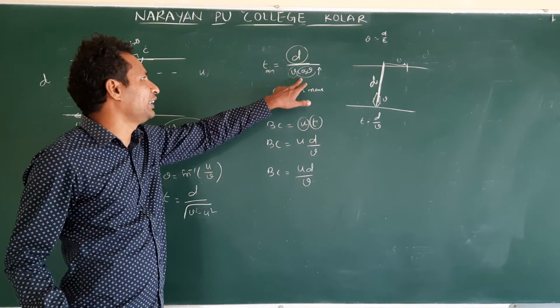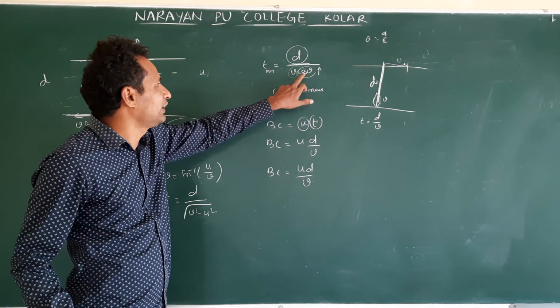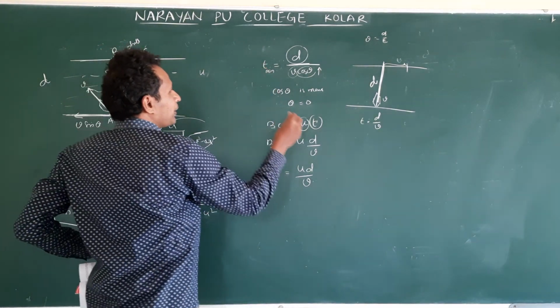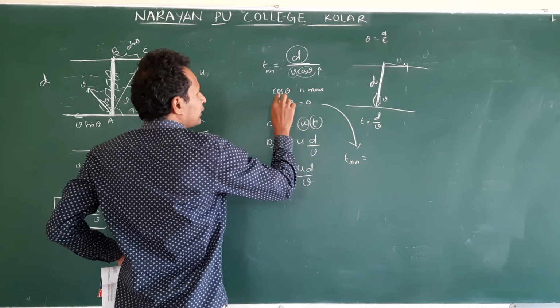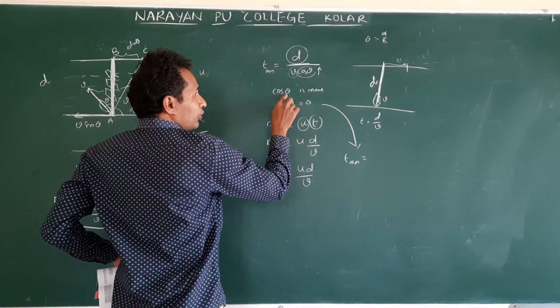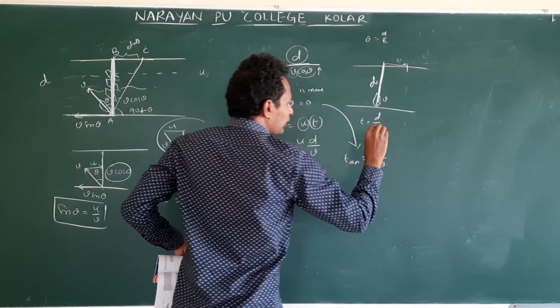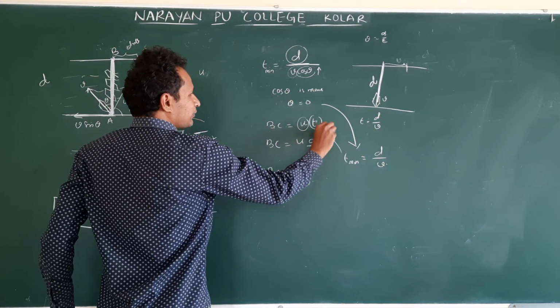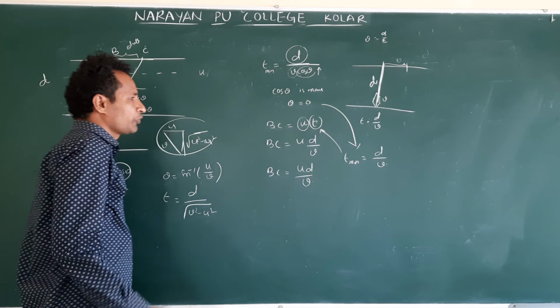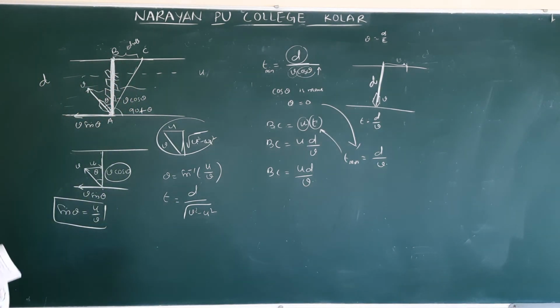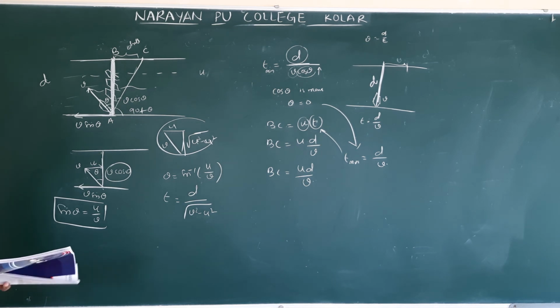Okay? Here I took v. This is to find the cos theta. For cos theta minimum, theta is equal to 0. Then what will happen? T minimum. Again from this also you can get it. If theta is 0, cos 0 is 1. Then this is d by v only. Right? The t minimum I substituted here. Clear? This equation I selected to find theta. Clear? Now we will test your knowledge. We will try to solve this kind of questions. Next, test your knowledge. First question.